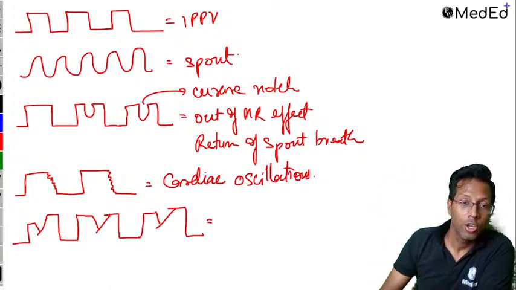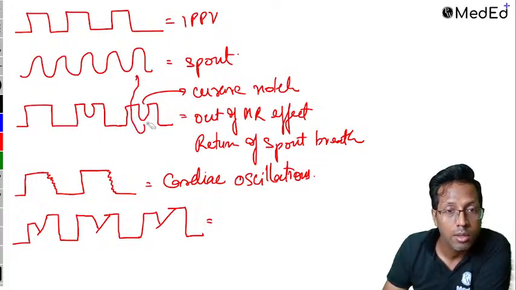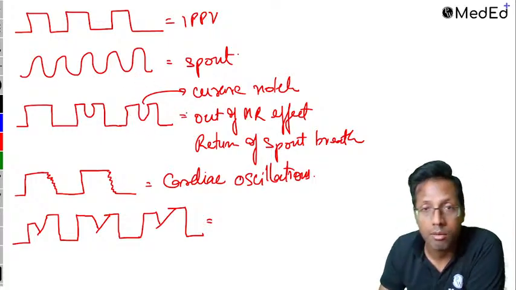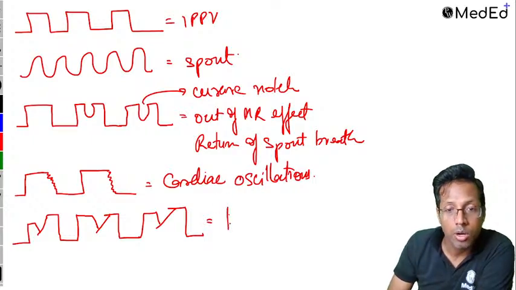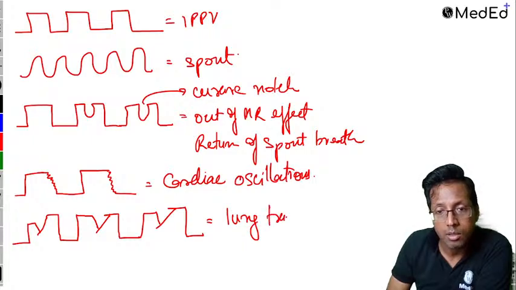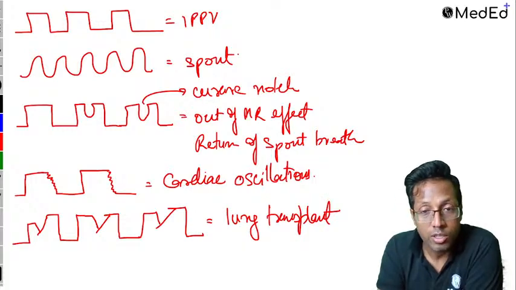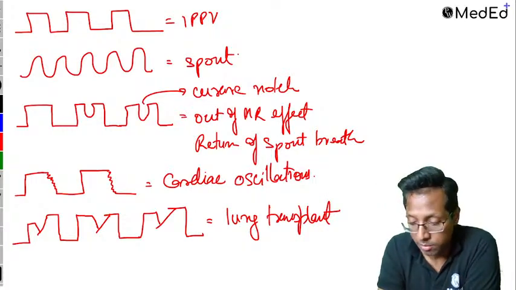This is different. Curare notch is a very smooth slope, it is going like this. This M-shaped pattern, I have not given the option. Remember, this is what is called lung transplant. This was an INI-CET question 2 years back. Lung transplant: first carbon dioxide from one lung and then from the other lung. Okay, so this finishes off whatever we had thought of.